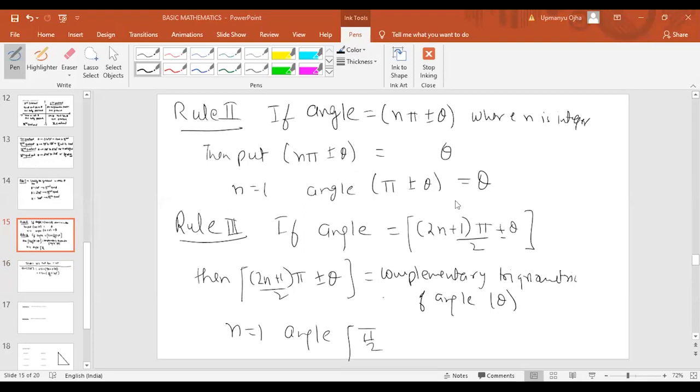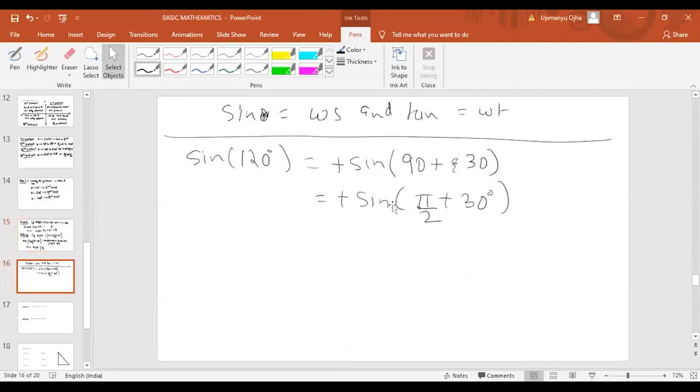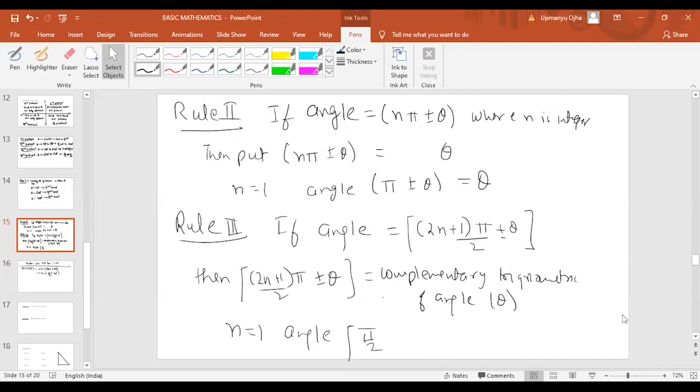No, we cannot write sine 60 plus sine 60. That is wrong, don't write that. And no, 90 is pi by 2, not pi. It is pi by 2 only. I made a mistake there. See, 90 is pi by 2. Correct now.